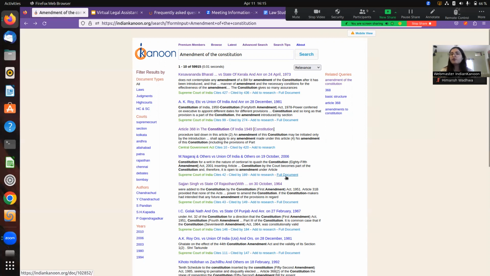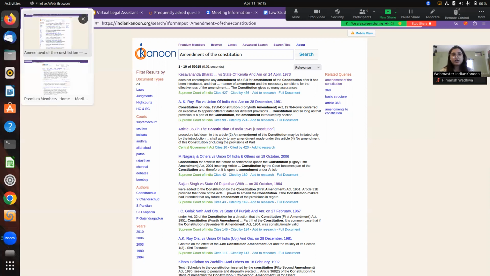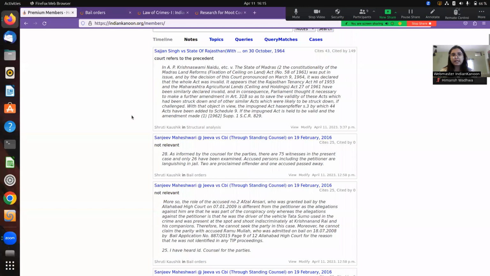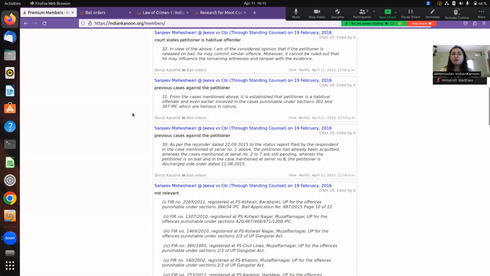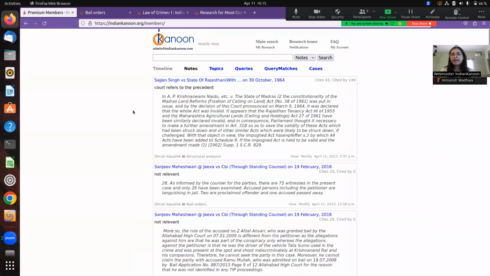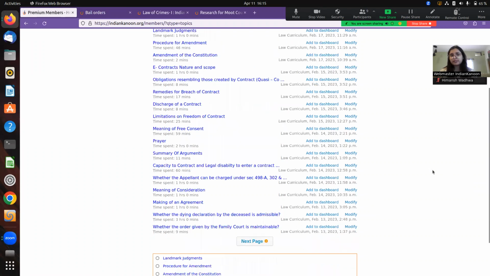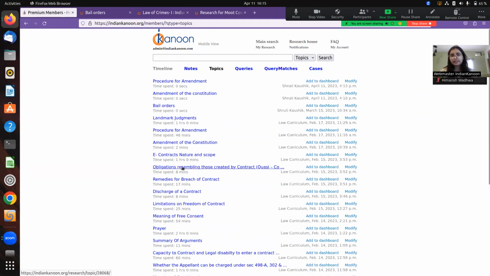But in this case, all of your research will be present on your premium member account. And if you want to look at all of your research, you can simply go to our main premium members page, where, here you can see I have loads and loads of notes made. All of my research is present here, in the notes line, which means these are all present in chronological manner. They're also present topic wise. So here you can see all the topics that I have made for my research, and you can go back and look at any one of these topics.